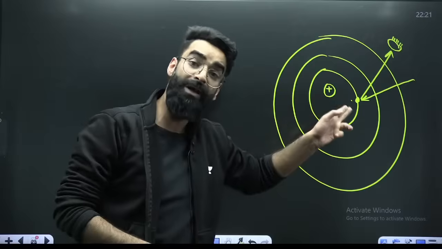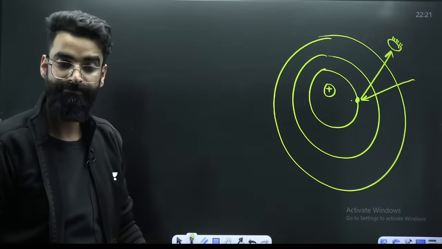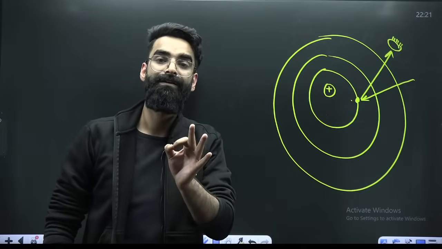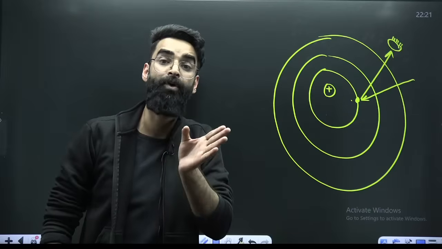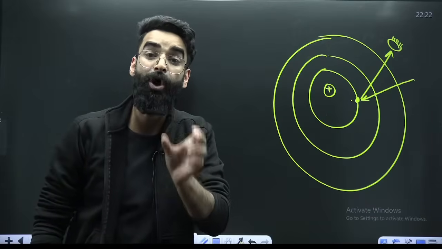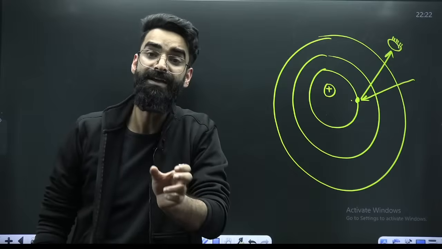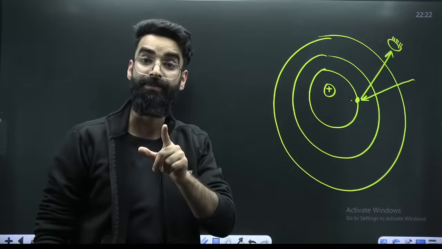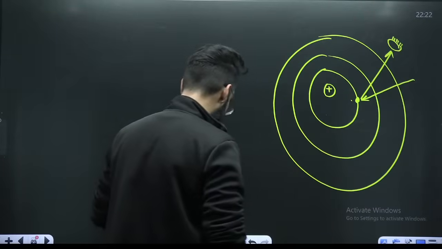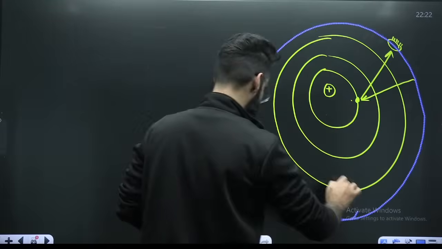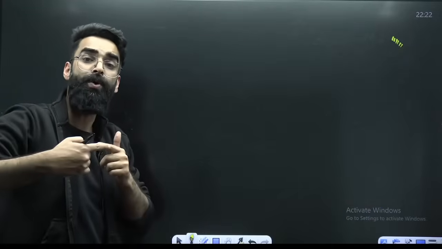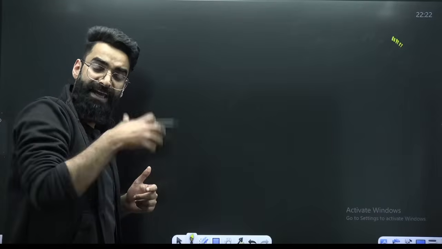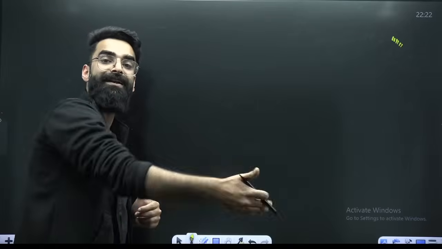When I try to calculate the velocity, there'll be uncertainty in the position. So, in a nutshell, position and momentum of a microscopic particle cannot be measured simultaneously with 100% accuracy. If you try to get the position of the microscopic particle, there will be error in its momentum. If you try to calculate the momentum, there will be error in its position.